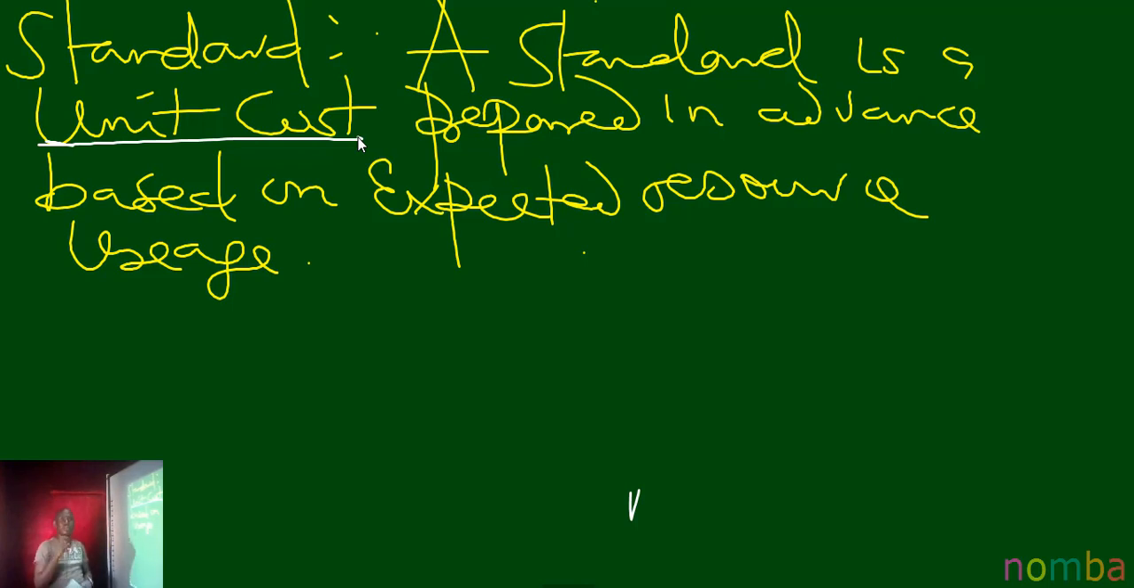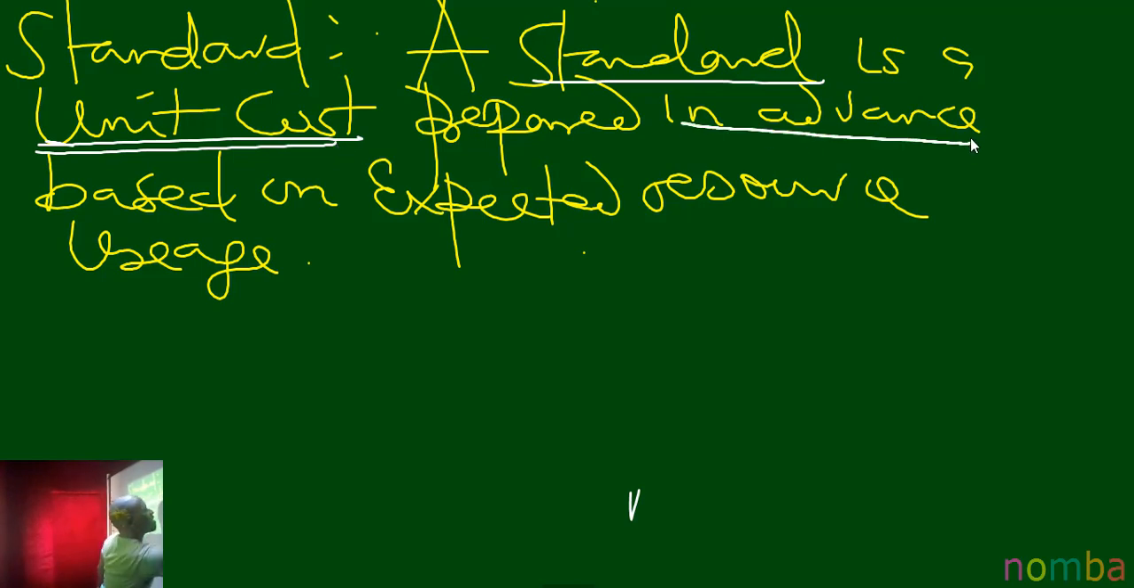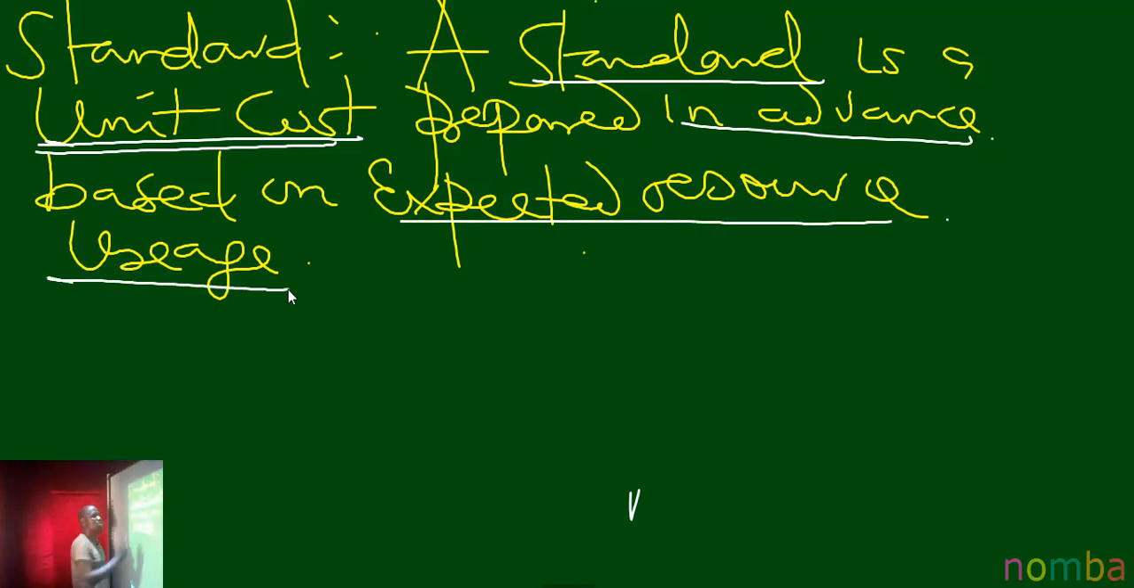And it is always pre-established before the actual production. So that is that. A standard is a unit cost prepared in advance. It means that you have to prepare this cost estimate in advance, and it must be based on expected resource usage. It means that it must be based on the amount of resources we are expecting to use for that period. It means that the standard we are setting should be based on the